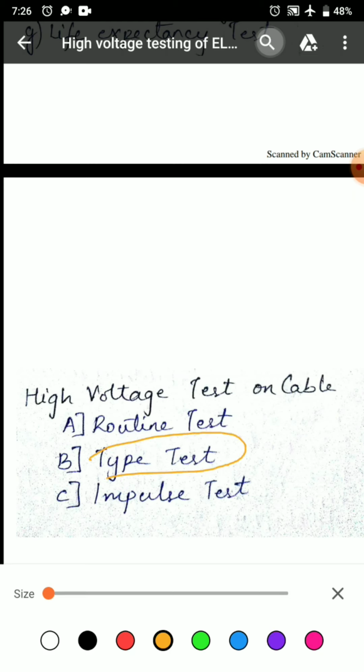In type test, the test is done on cables using DC test by applying 1.8 times the rated DC voltage of negative polarity for 30 minutes. If cable withstands the test, it passes the test.